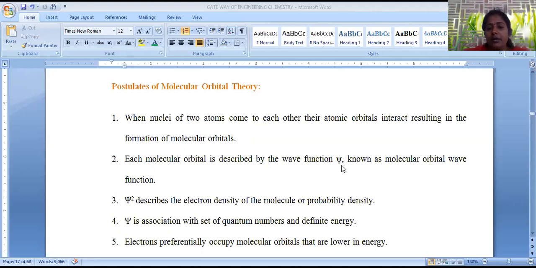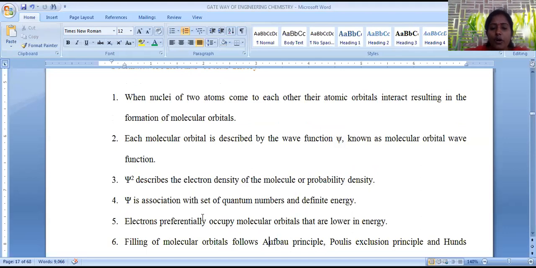Psi has less meaning because sometimes psi may be positive or negative. To avoid this ambiguity, a more meaningful term is introduced, that is psi square. Psi square is nothing but electron density or probability density. The molecular orbital is represented by this psi square. So the molecular orbital is nothing but the region of maximum probability of finding the electron, that is, the probability density. Psi is associated with four quantum numbers, which are important to fill the electrons in this molecular orbital.